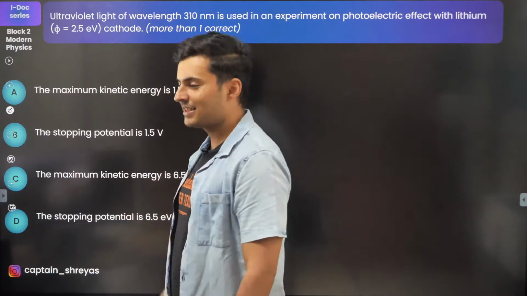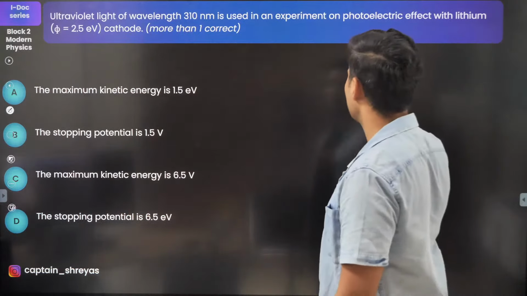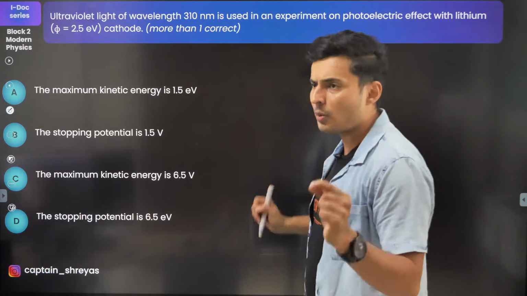Okay, so come on, guys. Let's see how many of you can get this. Ultraviolet light of wavelength this much is used in an experiment. So work function is also given. Maximum kinetic energy and stopping potential is asked.